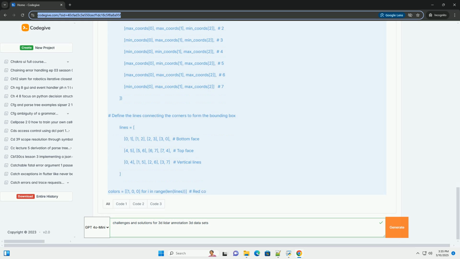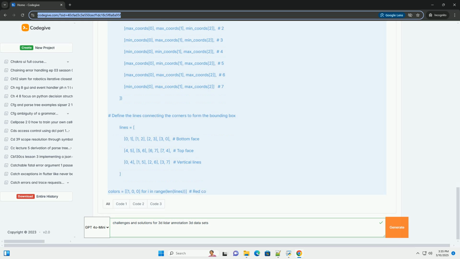Scalability: design the tool to handle large datasets and multiple annotators. Performance: optimize the tool for fast loading and rendering of point clouds. Usability: provide an intuitive and user-friendly interface for annotators. Quality control: implement robust quality control mechanisms to ensure annotation accuracy and consistency. Customization: make the tool customizable to meet the specific needs of different annotation projects. Integration: ensure the tool can be easily integrated with existing data pipelines and machine learning frameworks.